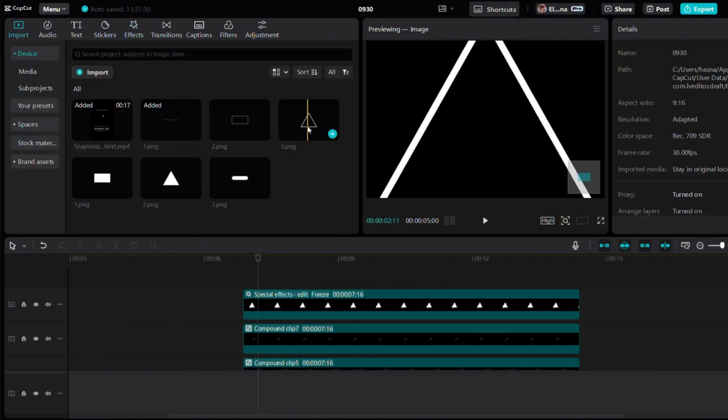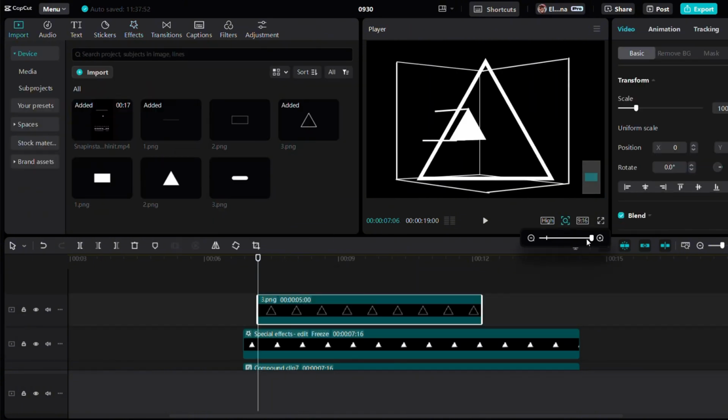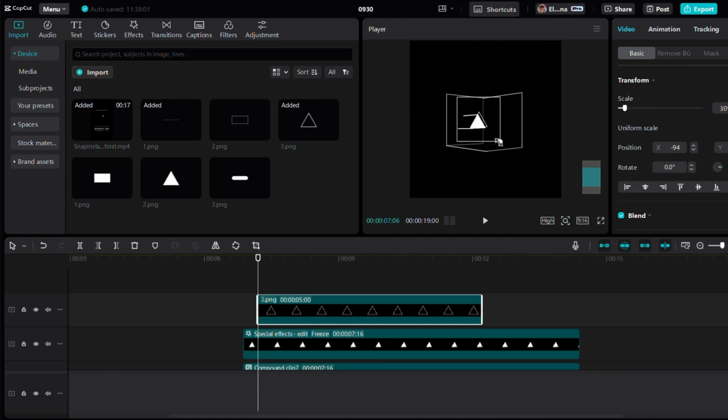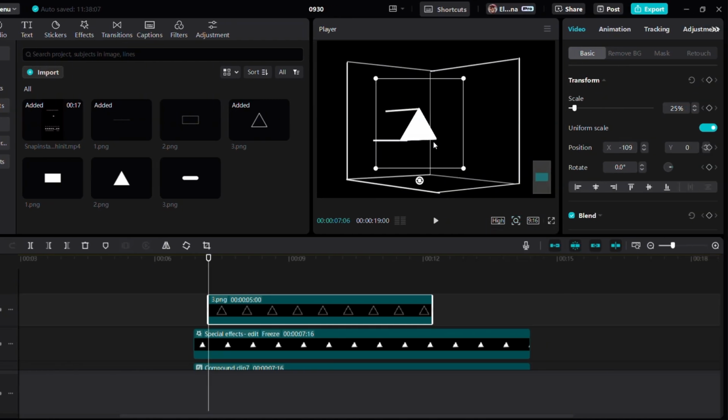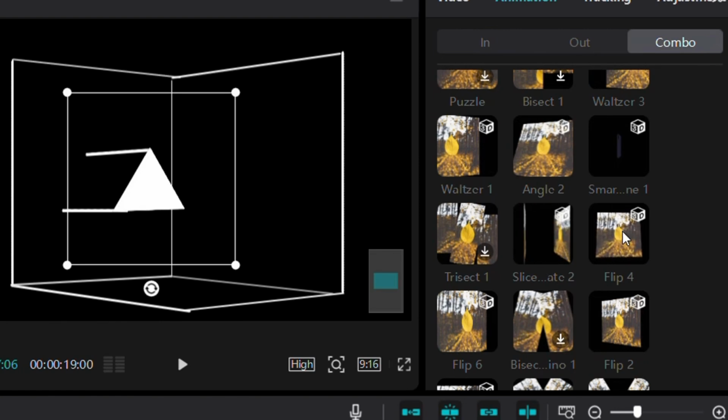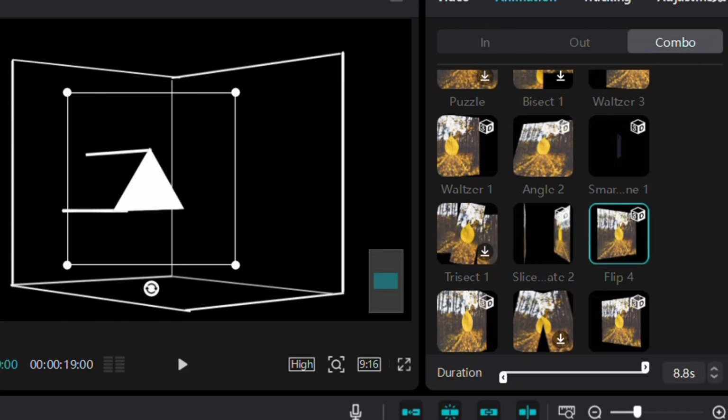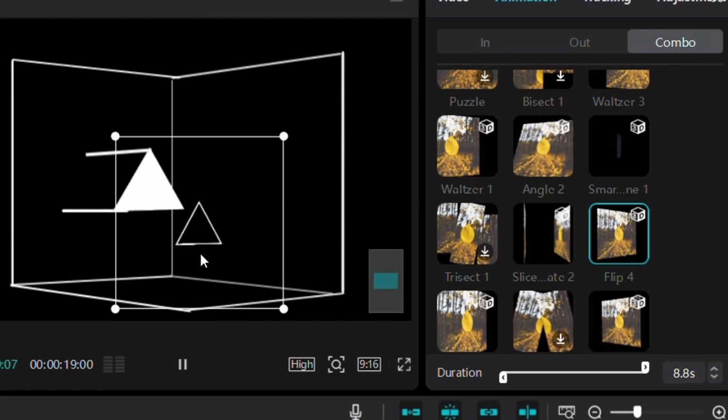Now, let's add the stroke triangle and make it appear as if it's coming out of the glowing triangle. Apply the Flip 4 animation, create a compound clip, and freeze the frame. Adjust it accordingly, and then animate it using keyframes.